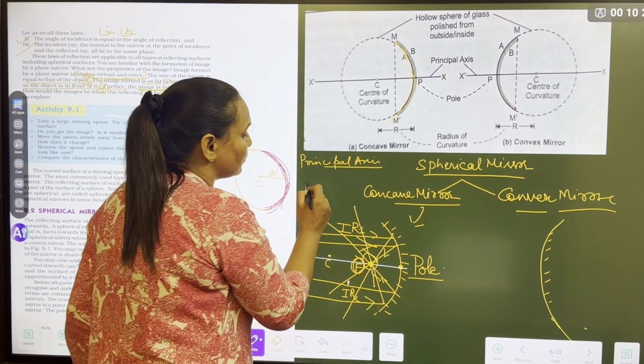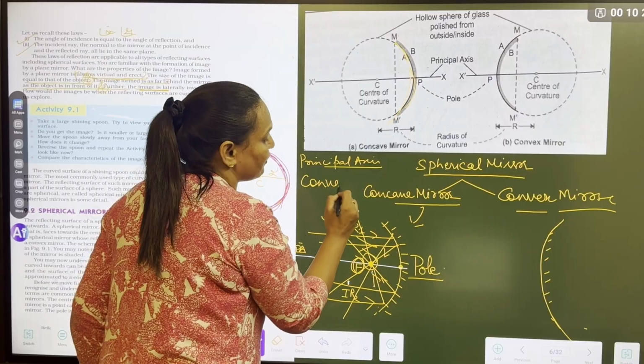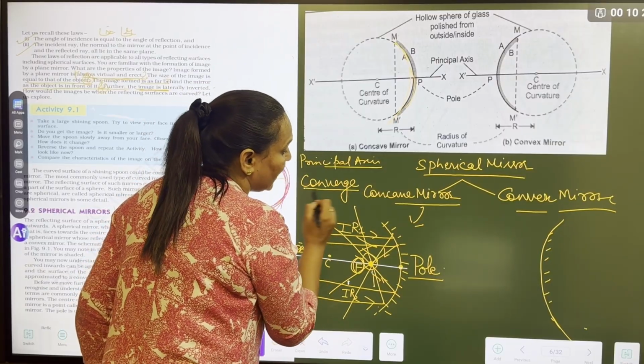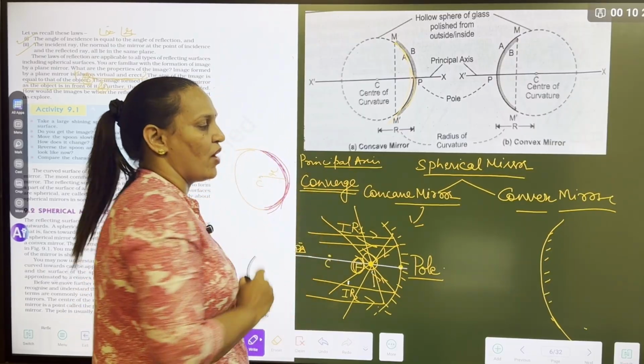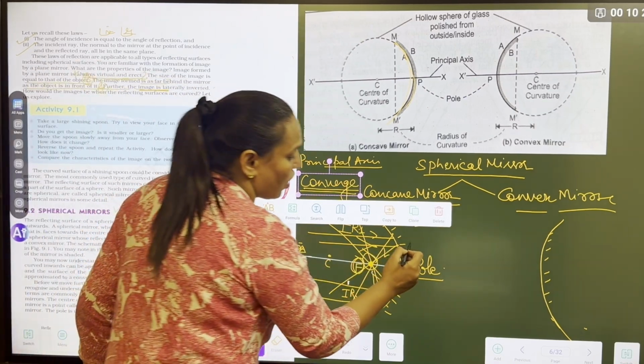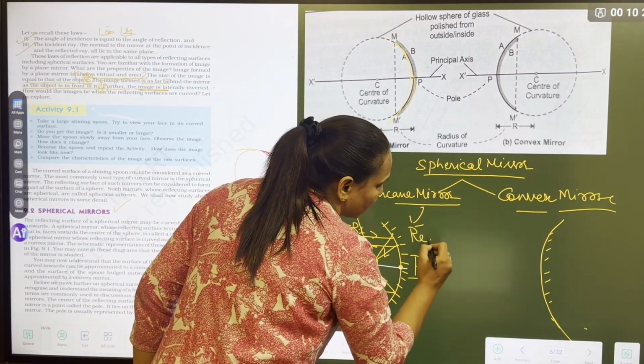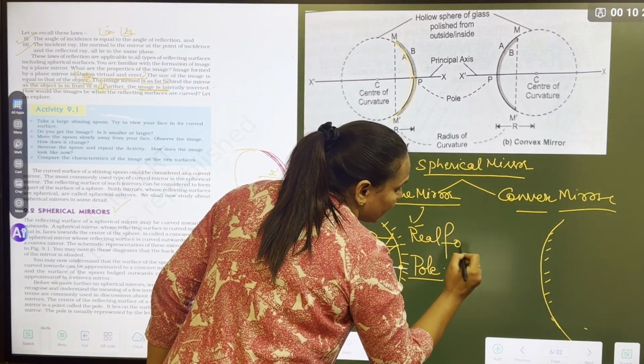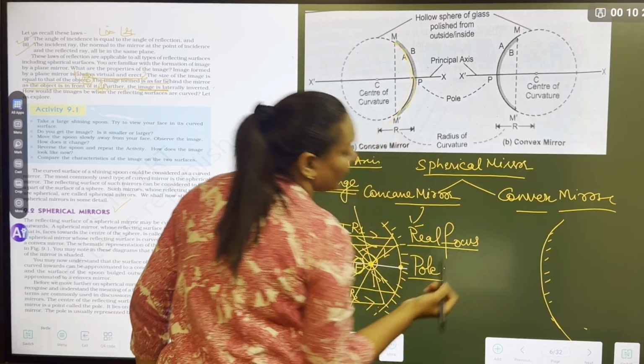What is the word we use? Converge. Meet means converge at one point. They are actually meeting at one point. So this is called the real focus. What is it called? Real focus.